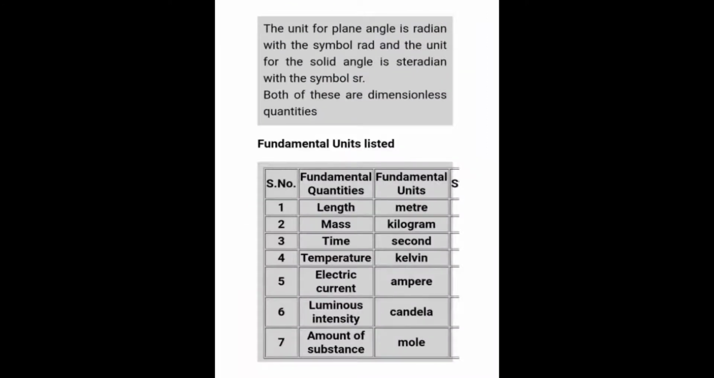So the unit for plane angle is radian with the symbol rad, and the unit for solid angle is steradian with the symbol sr. Steradian is the unit for solid angle, and generally radian we use for plane angle. Both the units are dimensionless, and here I have listed a few fundamental quantities and their fundamental units.